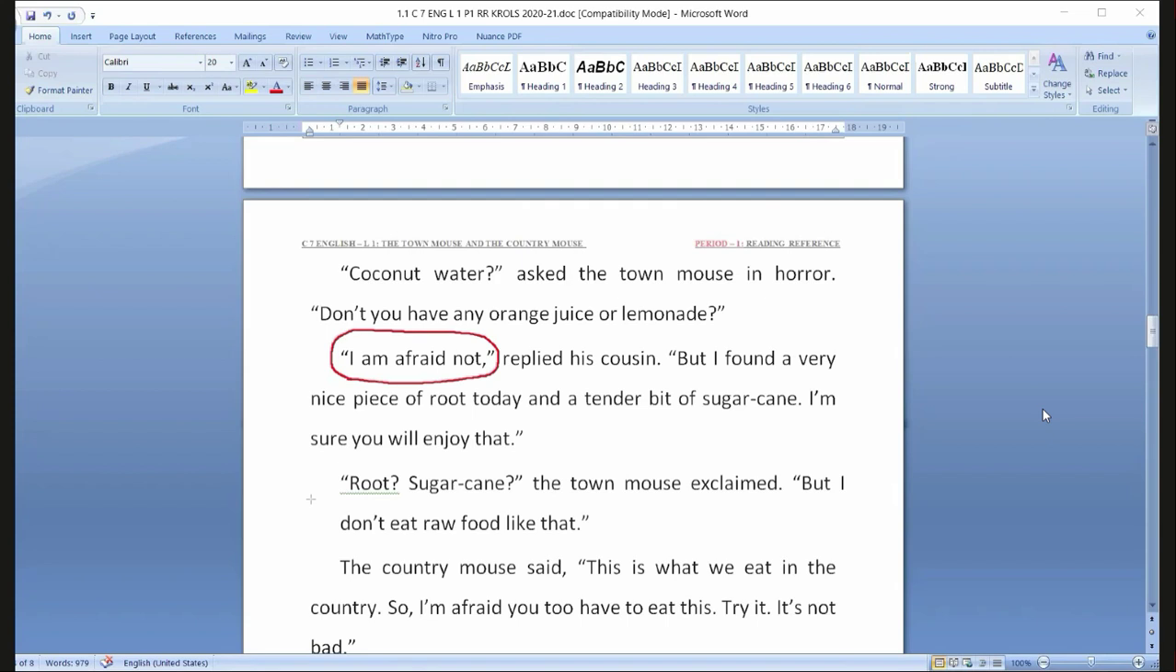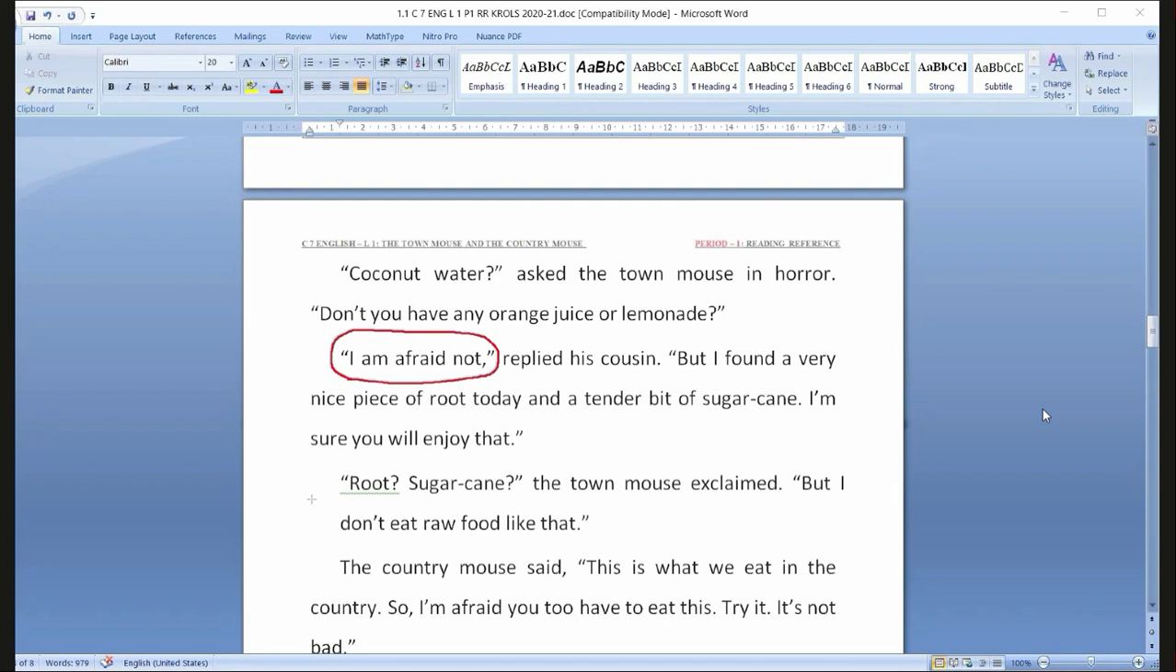Sometimes at home also, where people preserve. And what it said, but I found a very nice piece kept ready. It has kept ready. It's a breakfast. As it already knew that his cousin is arriving, it kept all the things ready. What are they? Nice piece of root, any kind of root, and a tender bit of sugar cane.